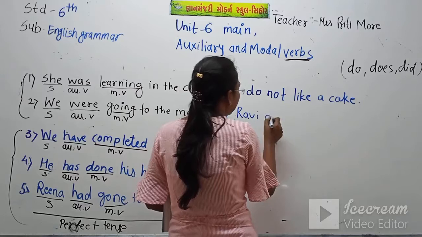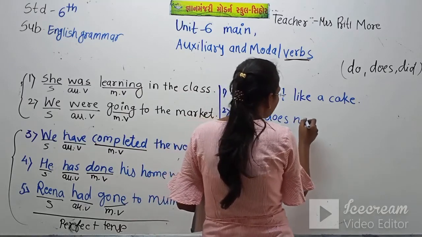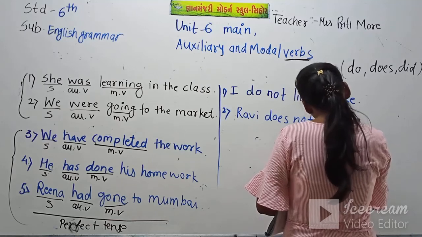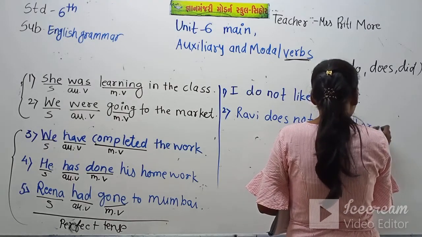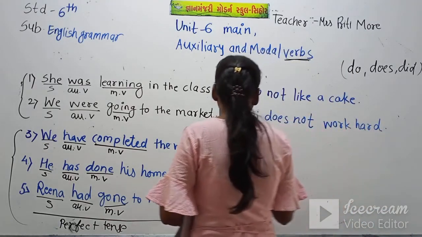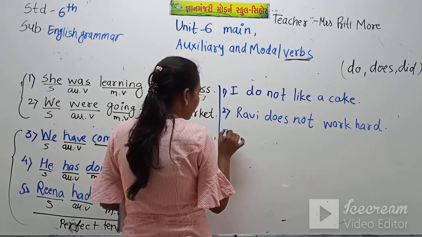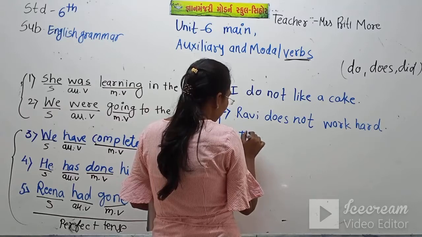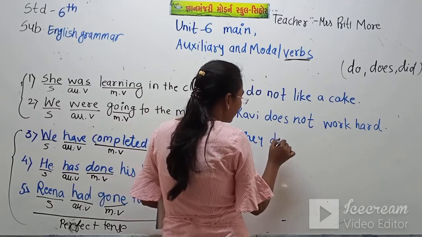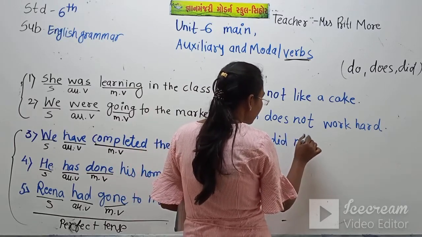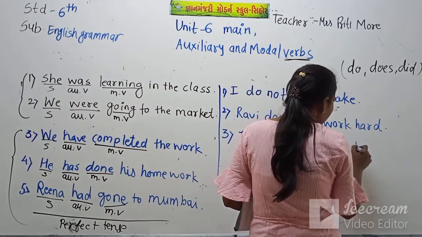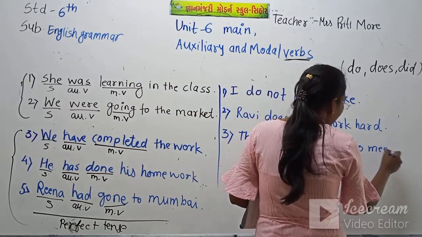Ravi does not work hard. Now the third I write here. They did not come to meet us.